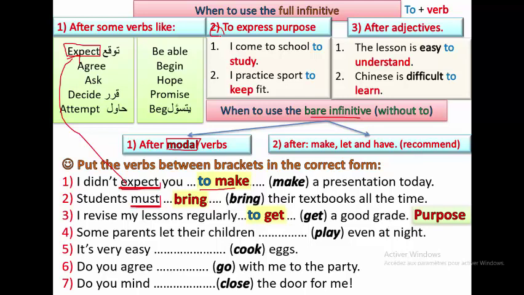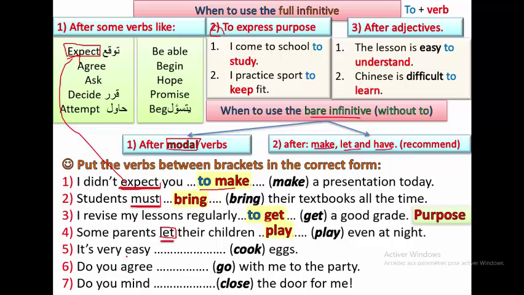It's like number 2 here. I practice sport to keep fit. I go to school to study. So here, I revise my lessons to get a good mark or a good grade. 4. Some parents let their children play even at night. Excellent. So play, because we have the verb let. Remember, we said if we have 3 verbs, make, let, and have.